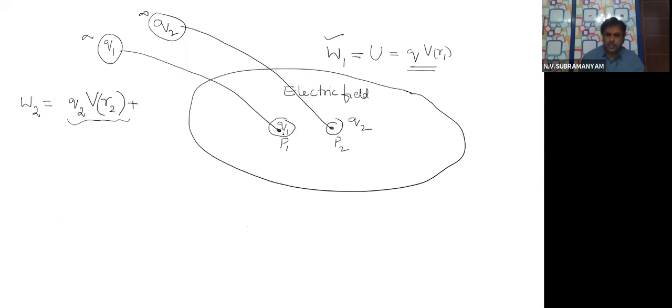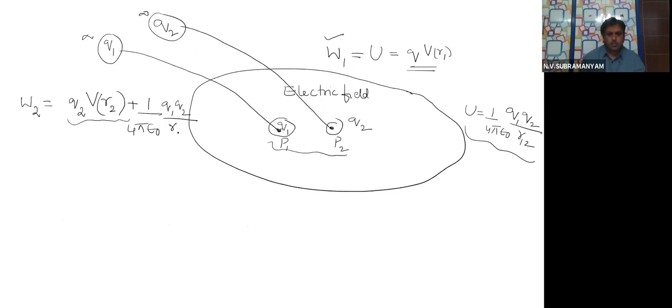Another important thing is, when Q2 is coming into the field, it is also doing some work against Q1. Q1 will also try to repel Q2. That means again some work should be done. That will be given as the potential energy for bringing Q2 near Q1. This is the potential energy for these two only. That means the total value will be equal to the total work done.